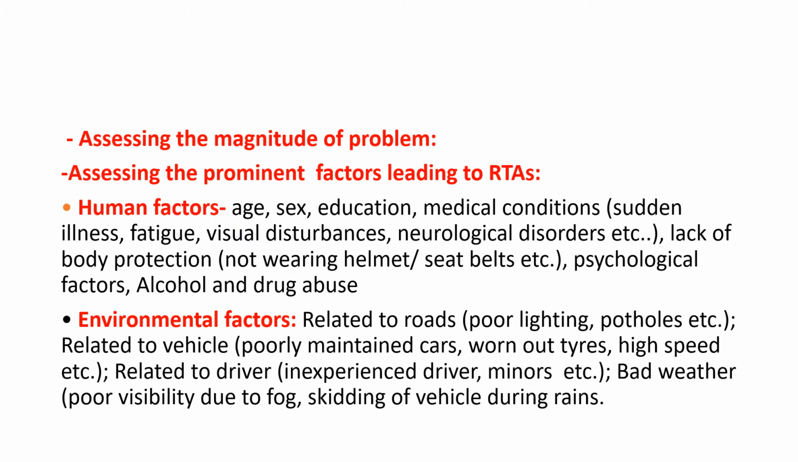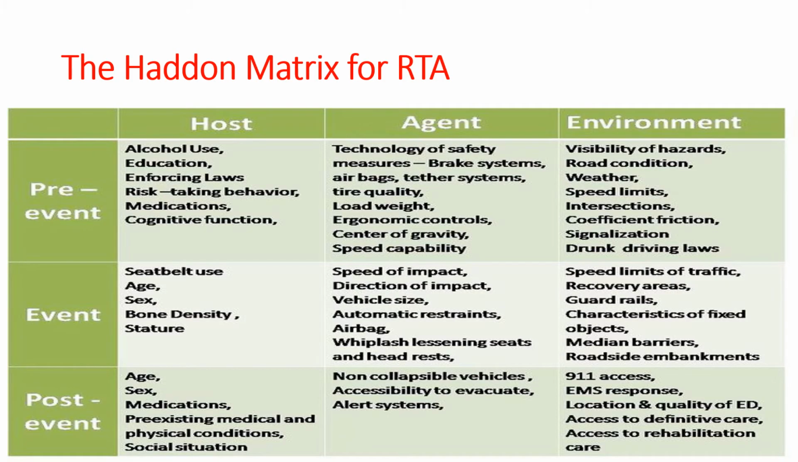Environmental factors are those related to the roads, such as poor lighting and potholes. Related to the vehicle, there may be a poorly maintained car, worn out tires, or high speed. Related to the driver itself, there is an inexperienced driver or minors. Bad weather, such as poor visibility due to fog or skidding of vehicles during rains, also matters. And particularly in case of RTA, this analysis is done through a matrix,